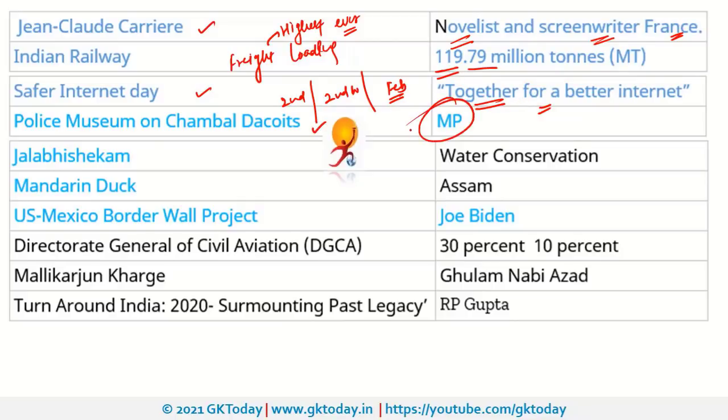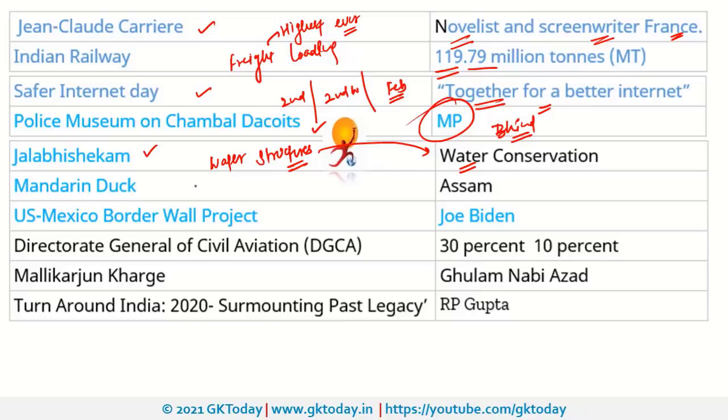Madhya Pradesh is going to set up a police museum at the police headquarters in Bhind, Madhya Pradesh. Next is Jala Abhishekam. This is a water conservation initiative, and recently Defense Minister Mr. Rajnath Singh inaugurated certain water structures. These water structures are made for water conservation, and they were constructed in Madhya Pradesh.